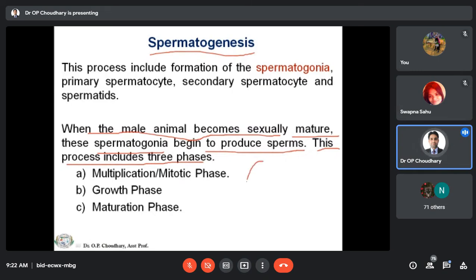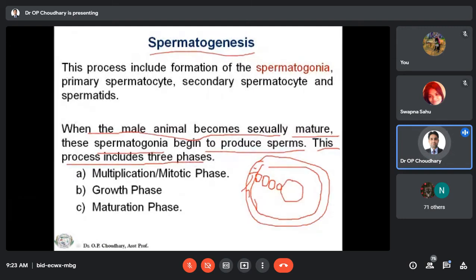I already told you this is the seminiferous tubule, and here will be the germinal epithelium. From the germinal epithelium there is production of the spermatogonia. Then this spermatogonia will produce the primary spermatocyte, then there will be production of the secondary spermatocyte, and then spermatids. Here is the lumen of the seminiferous tubule.